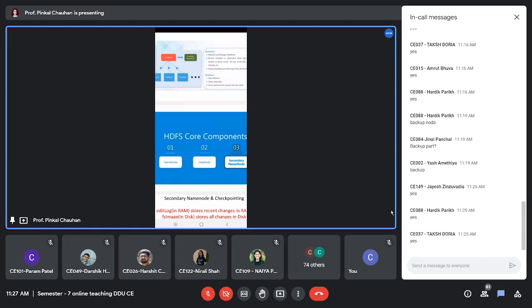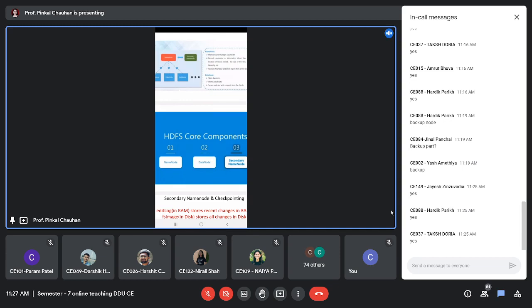some other node can become a name node. Please understand that we have commodity hardware and all nodes are the same, having the same configuration. So it is not that the name node should have higher processing power, or that the data node can have poor processing power. That is not the case. Here, the duties are given randomly. Any node can act as a data node and any node can act as a name node. Usually we keep it fixed, but that is not the case; we can be very dynamic in this.